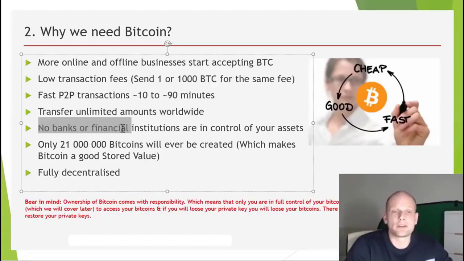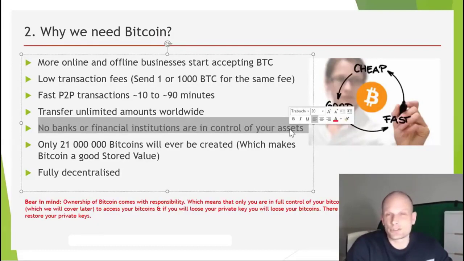No banks or financial institutions control your assets. And this is another huge thing, guys, that you are in control. This gives us freedom, freedom with blockchain technology, with our assets, and only we are in control.